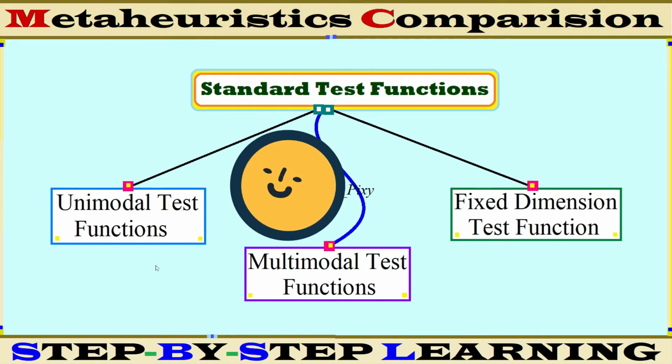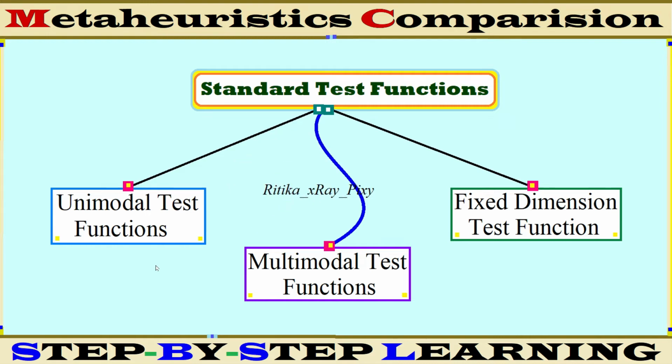First, we have the unimodal test function. Unimodal test function reflects the good convergence property and the exploitation capability of any meta-heuristic algorithm. So we can check the exploitation capability and the convergence of any meta-heuristic using unimodal functions.